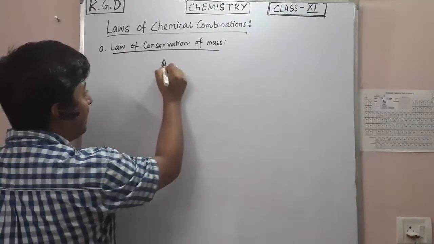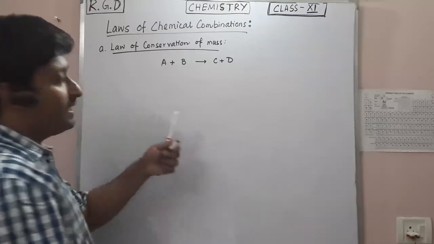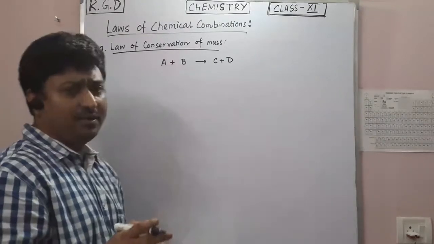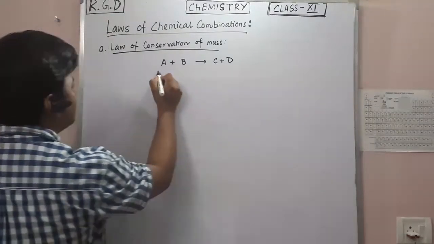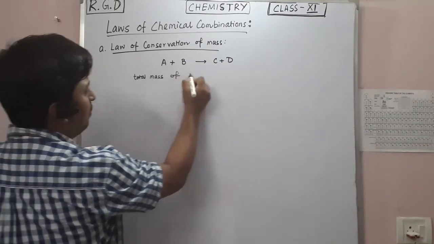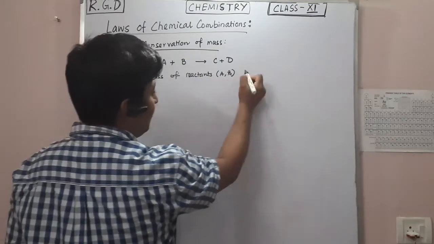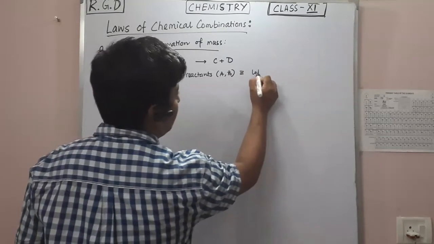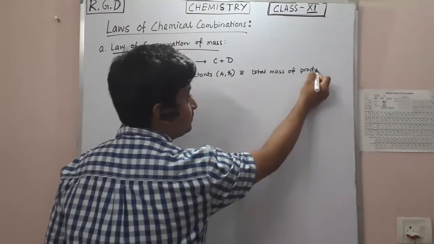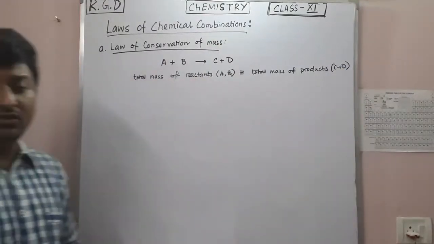Let's say you have a combination A plus B gives C plus D. This is a chemical process where A and B together react and convert to C plus D. Now, in this chemical process, the total mass of the reactants, that is A and B, will be equal to the total mass of the products, that is C plus D. So this is the law of conservation of mass.